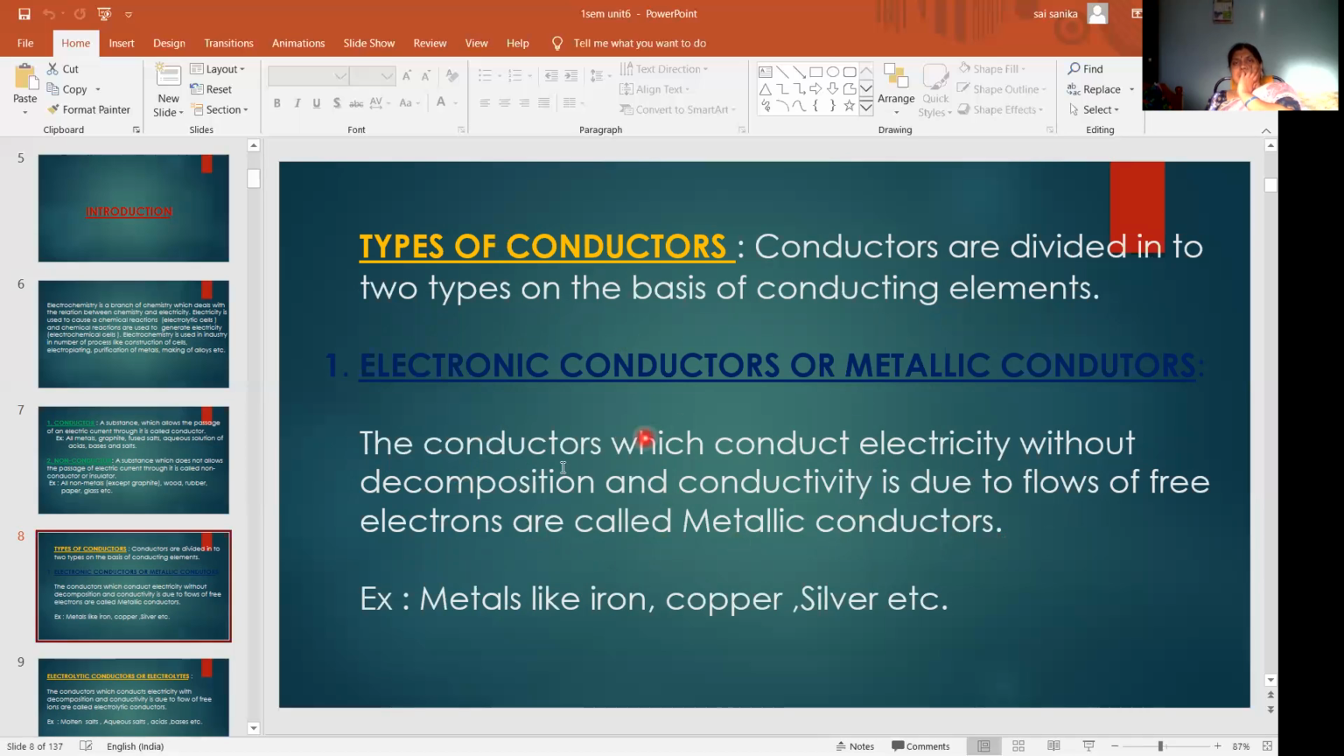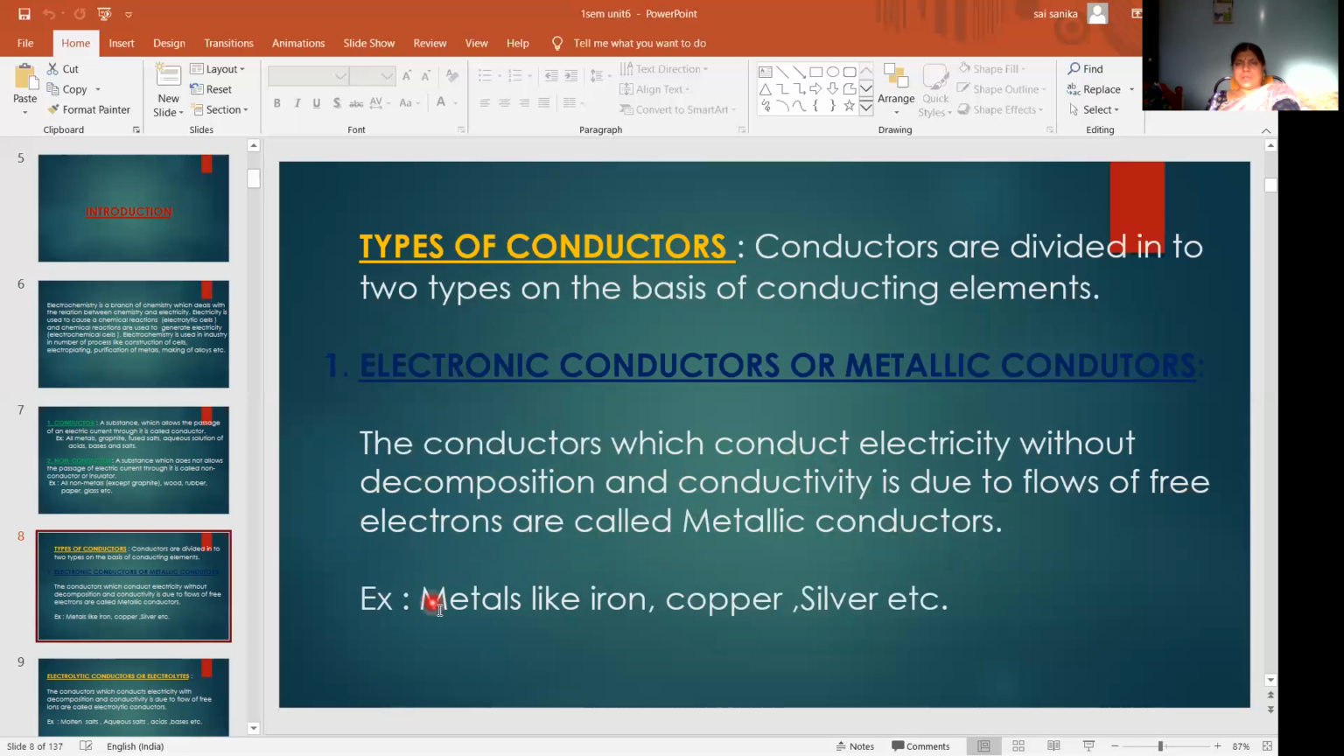So these are the conductors which conduct electricity without decomposition. That means here decomposition will not take place. When you pass electricity, there is no decomposition of those substances. And conduction takes place due to flow of free electrons, because free valence electrons will be there. So they only flow. Those are called metallic conductors.